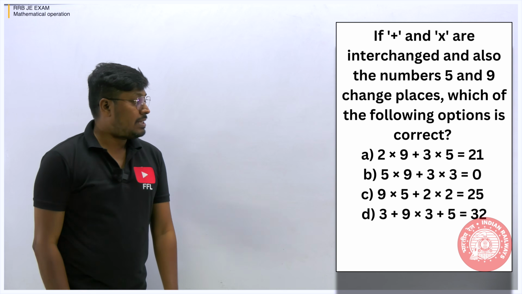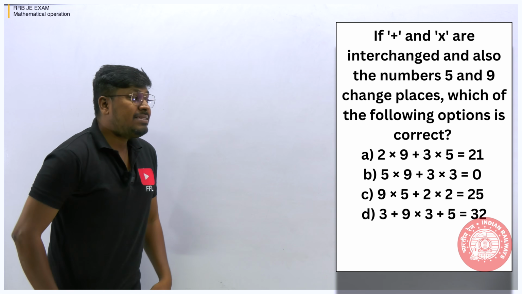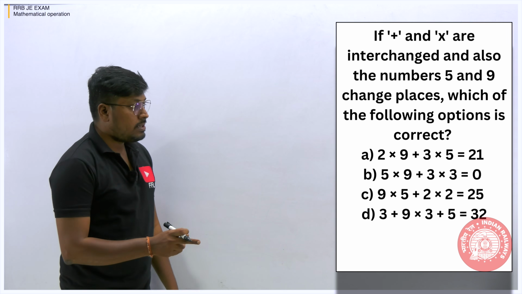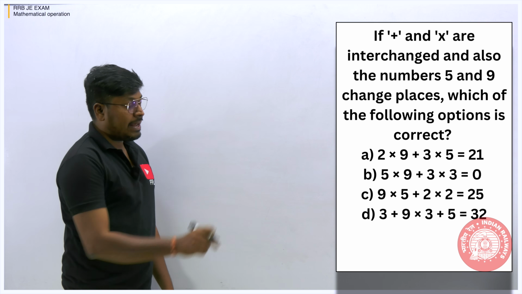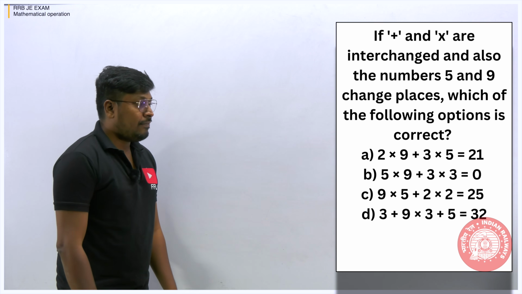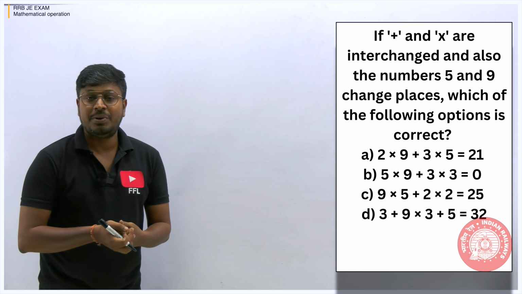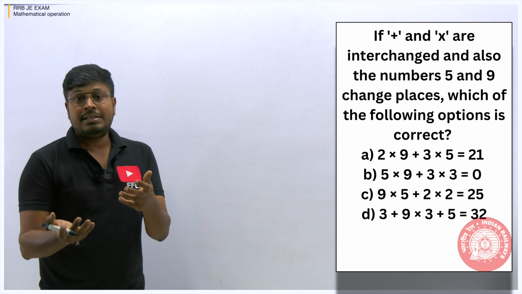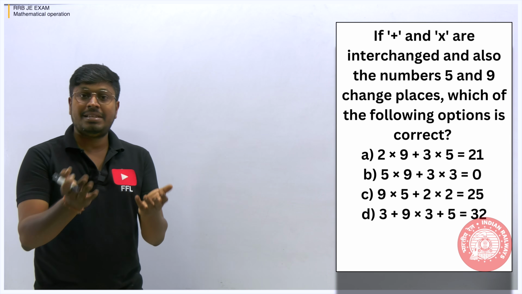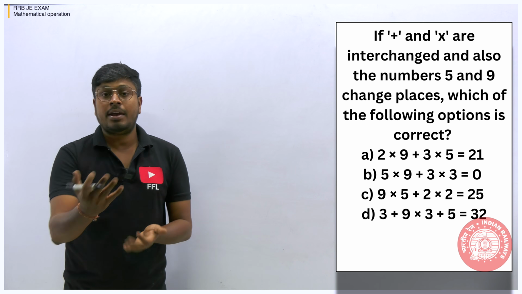Next question, that is the fifth question. So if plus and multiplication are interchanged, and also the numbers 5 and 9 change places, find which of the following options is correct. Just now, at the start of the video, I told you, right? Either the mathematical operation can be changed, or even the number can be changed.